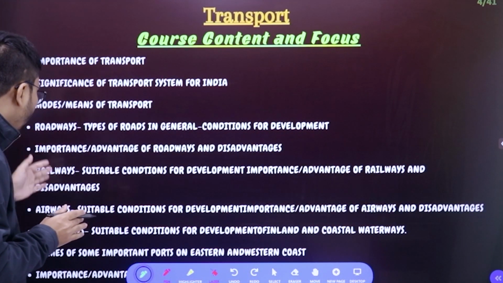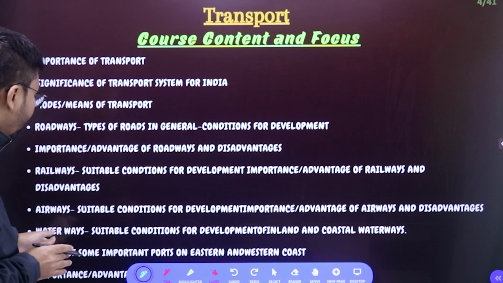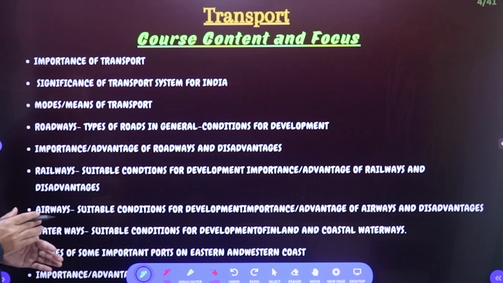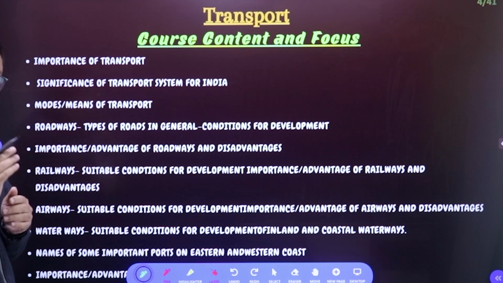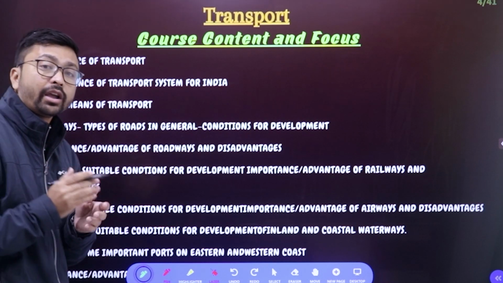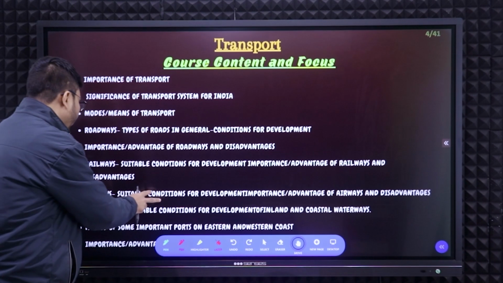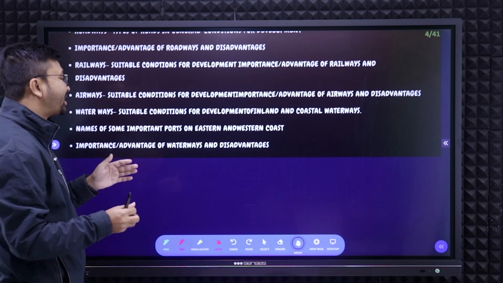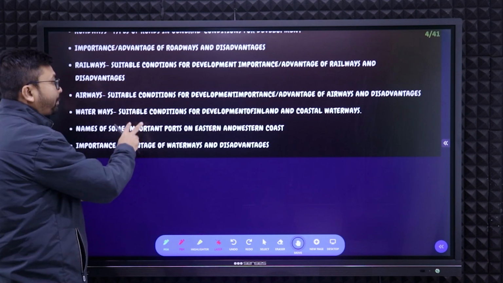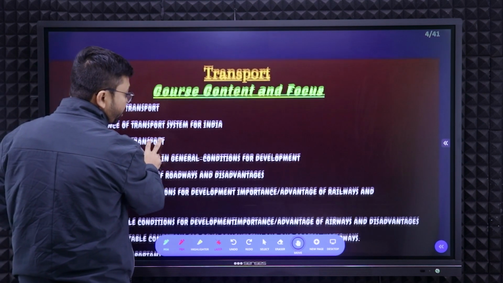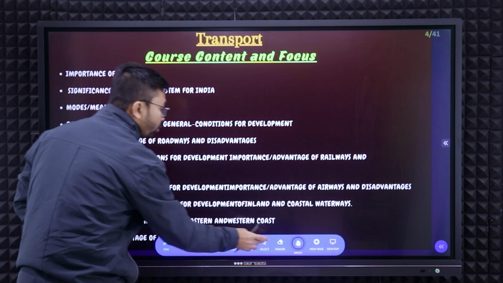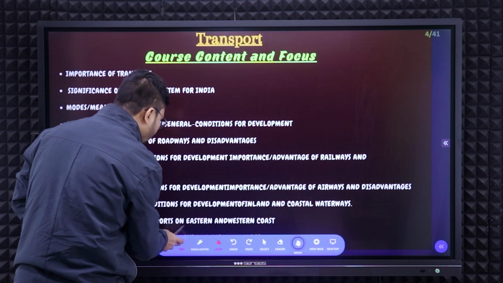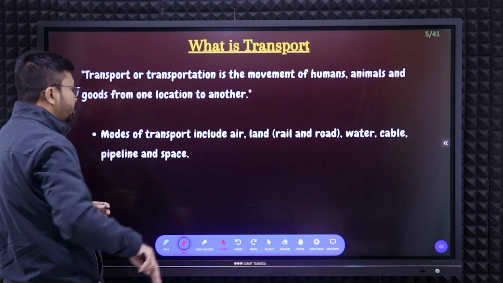Along with that, you need to know the names of some important ports on the eastern and western coast, like seaports we are talking about, and the importance and advantages of airways, and the importance and advantages of waterways and the disadvantages. As I said, you need to study the advantages and disadvantages of all the transportation. So without wasting any time, let's start the portion that you need to study here.